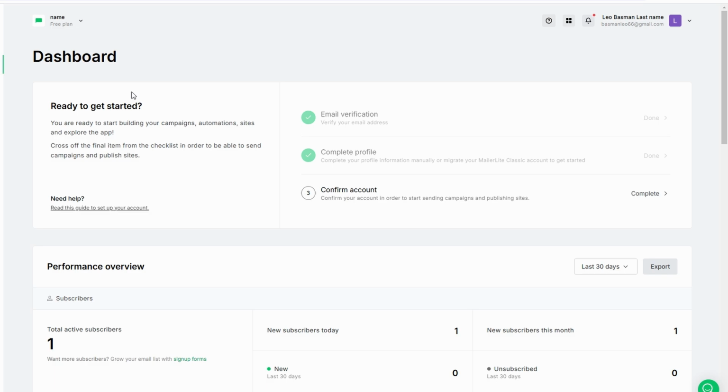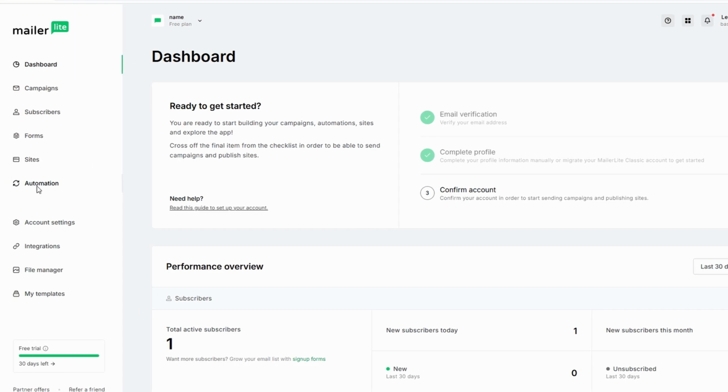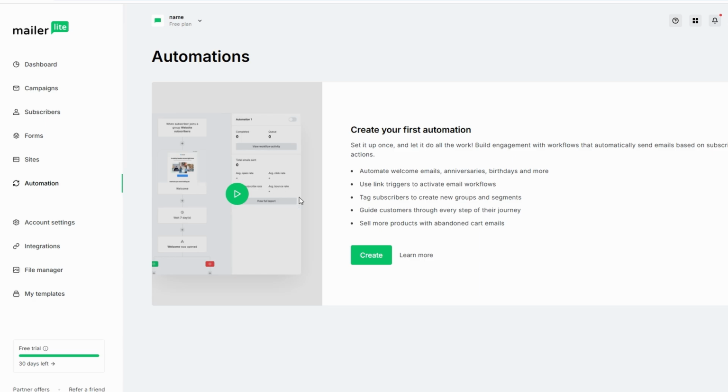Now that we've covered email campaigns and landing pages, let's talk about automation. Automations are an amazing way to create email sequences that run automatically based on triggers. To set up an automation, click on Automation in the sidebar. Here, you'll be able to create workflows that include various triggers and actions.